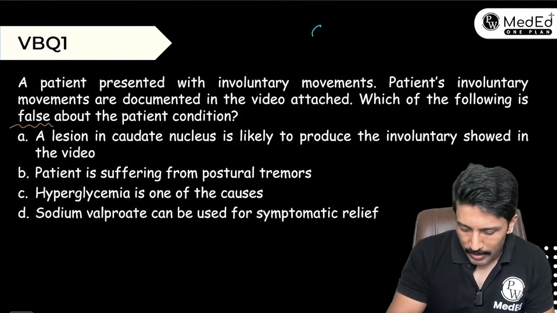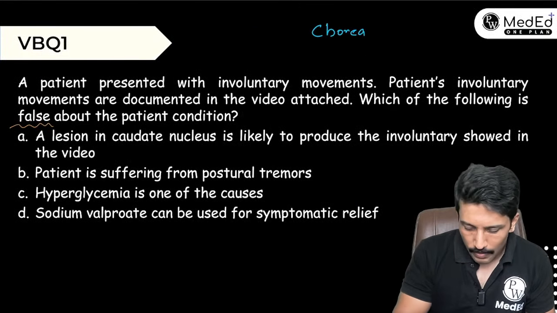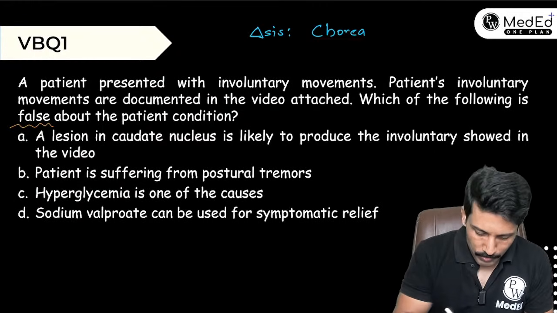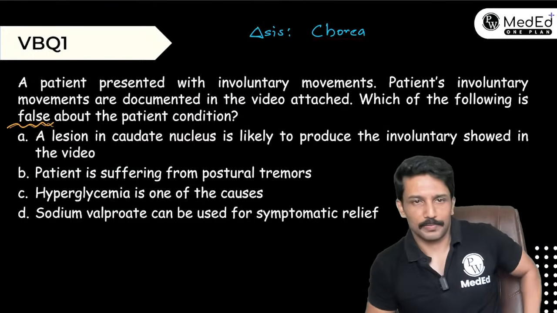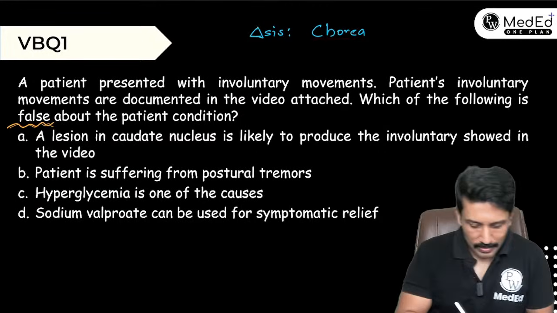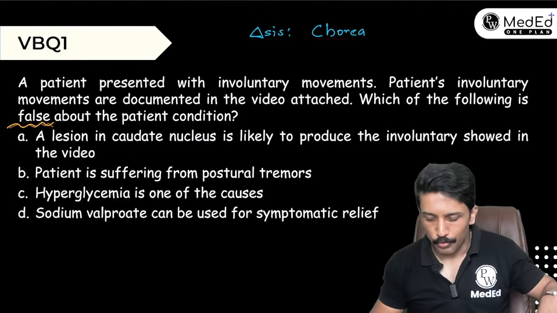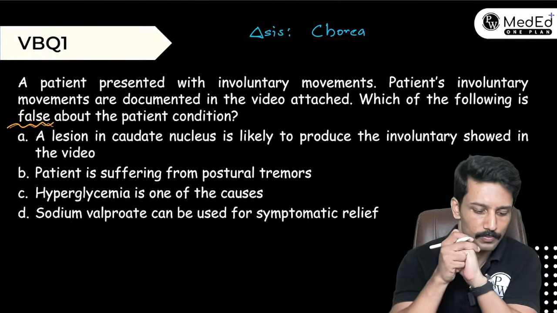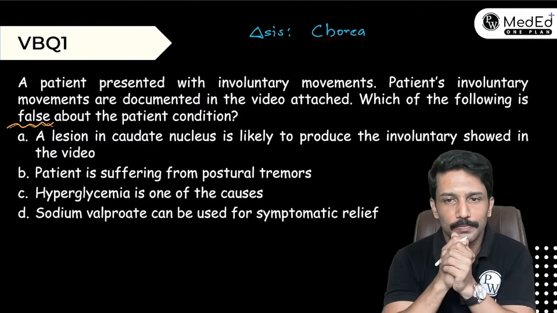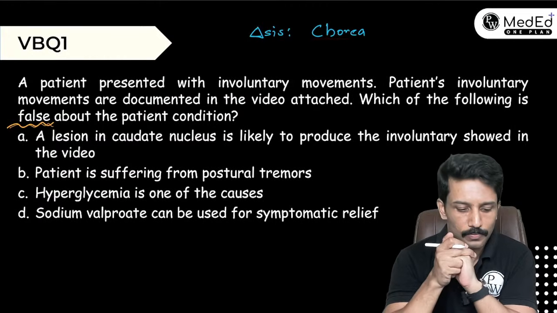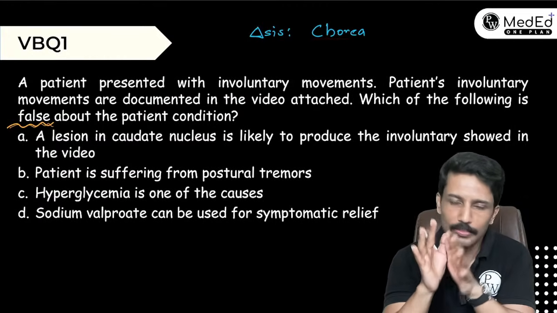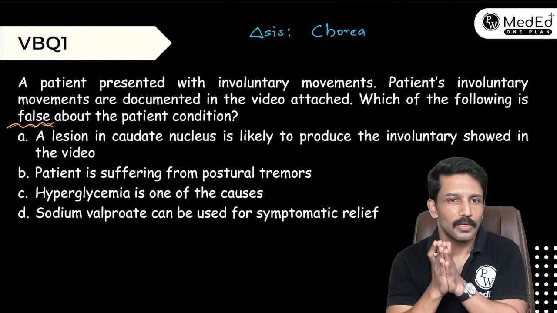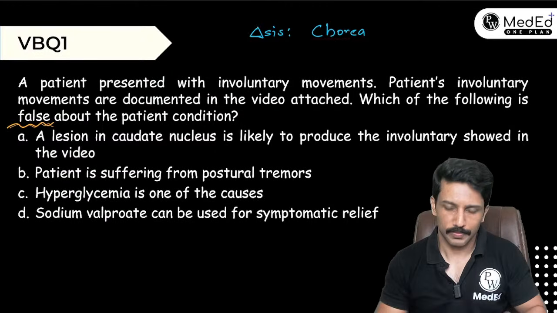This video plays chorea. So once the diagnosis is sorted, now can we answer the question? What they're asking is, which of the following statements are false about the condition? Okay. So first thing is, a lesion in caudate nucleus is likely to produce the involuntary movement showed in the video. True or false? Diagnosis is right, that's chorea. The first statement, caudate nucleus is the site of lesion for chorea, true or false?